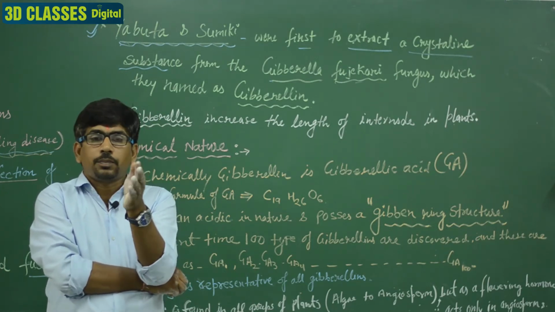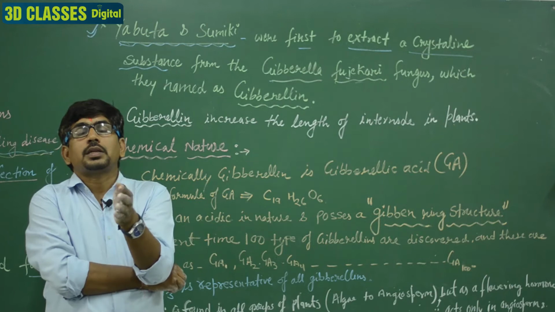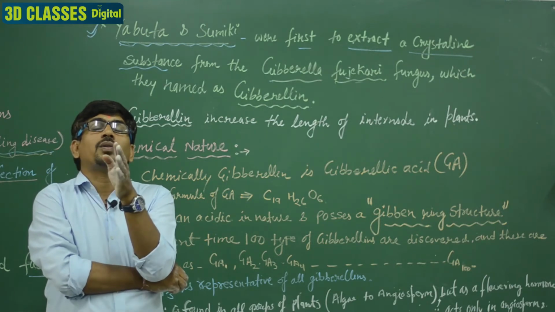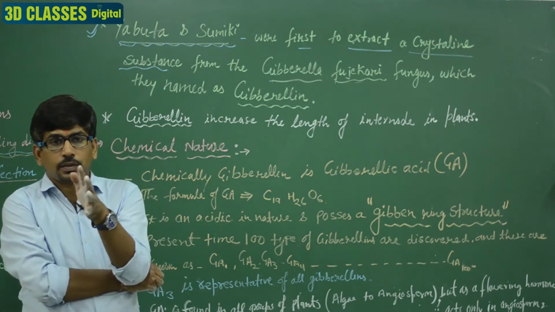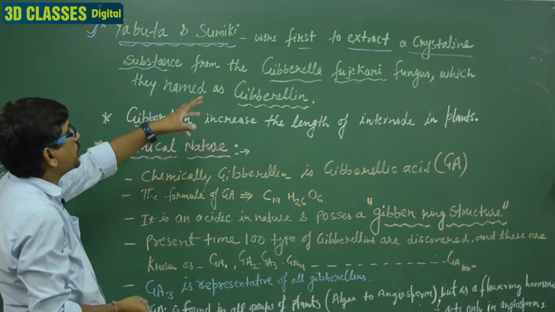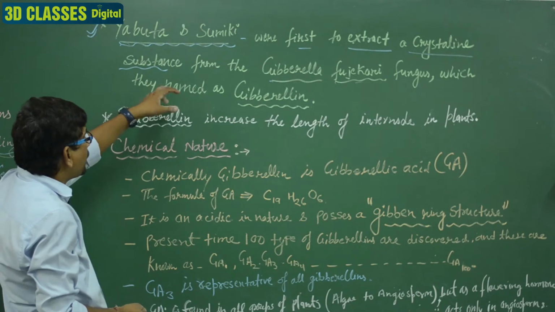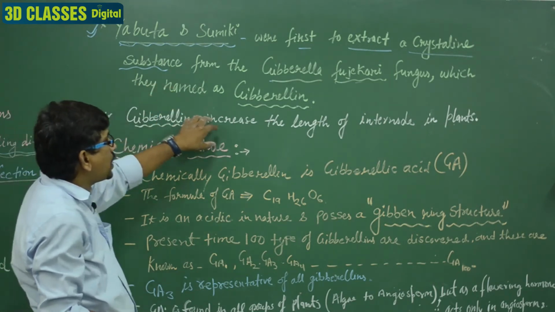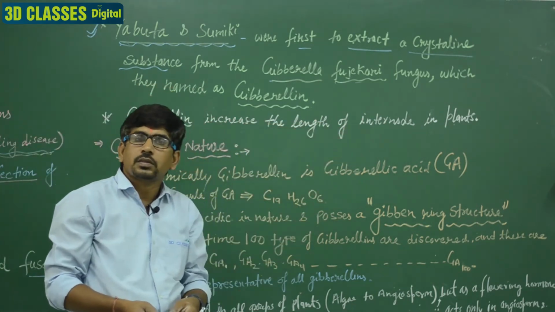Okay, it is a chemical compound, and this chemical compound is chemically known as gibberellic acid. Clear? What is the role of gibberellin? This chemical, this extract gibberellin, increases the length of the internode in plants.